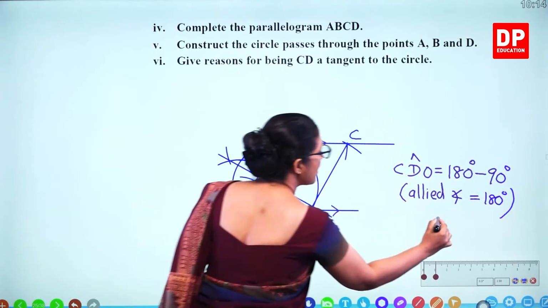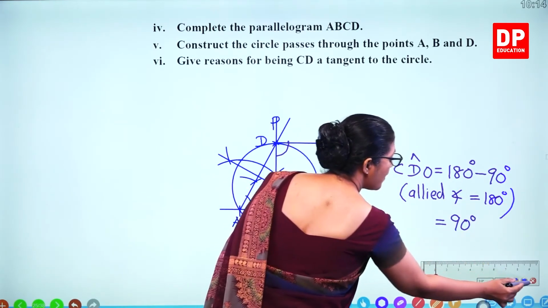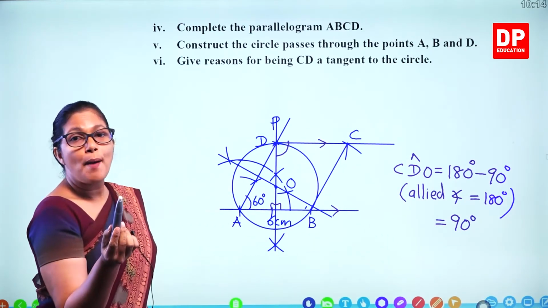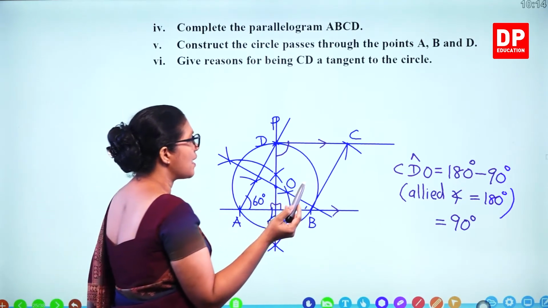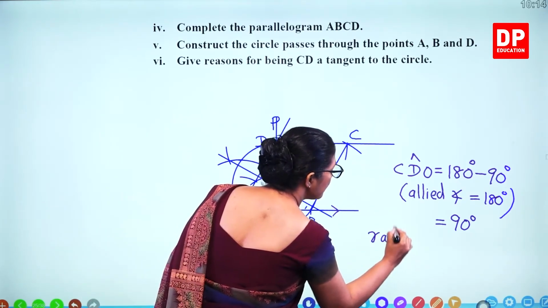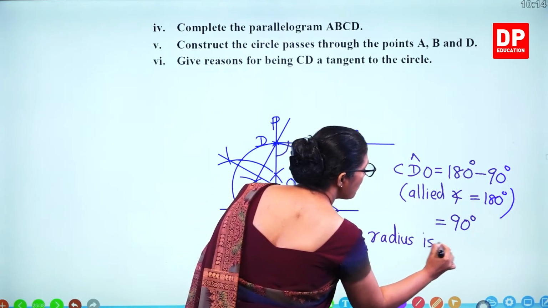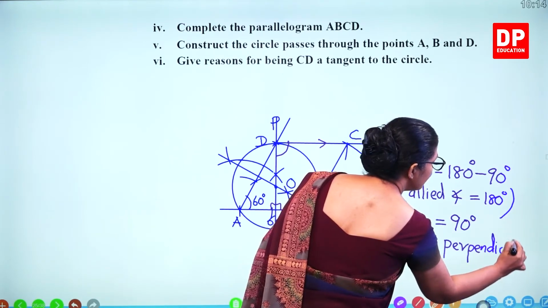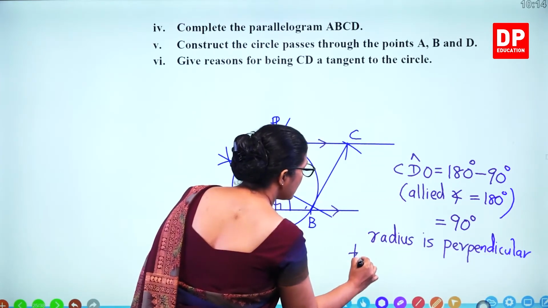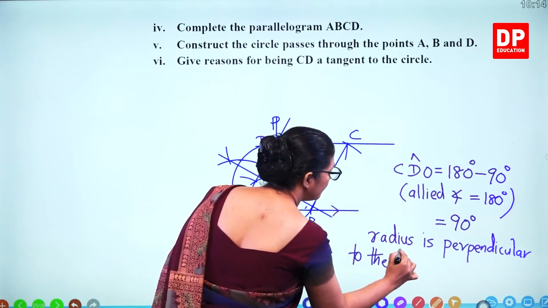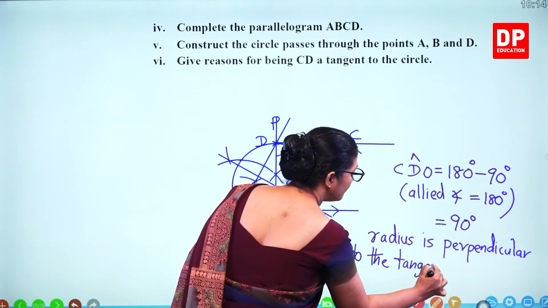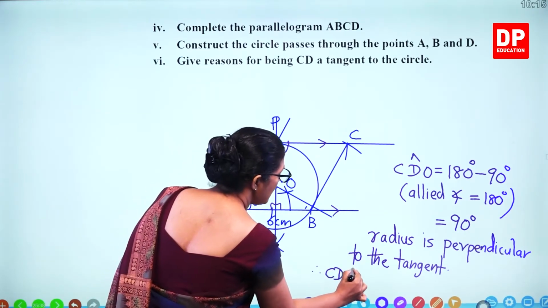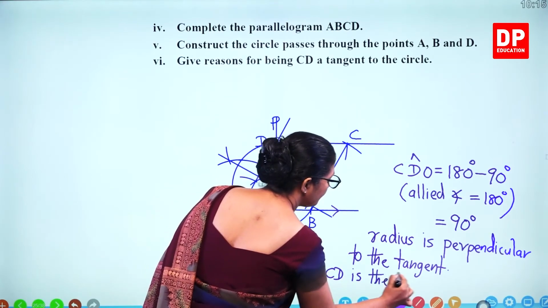Then that becomes 90. So the radius and this line are both perpendicular. So that becomes a tangent. So the radius is perpendicular to the tangent. So therefore, CD is the tangent.